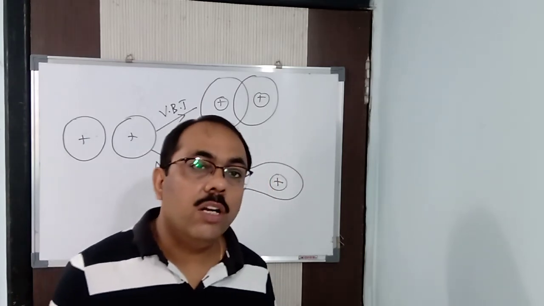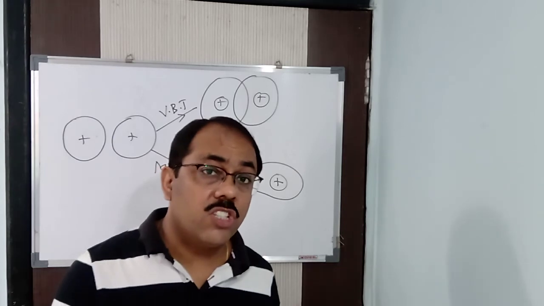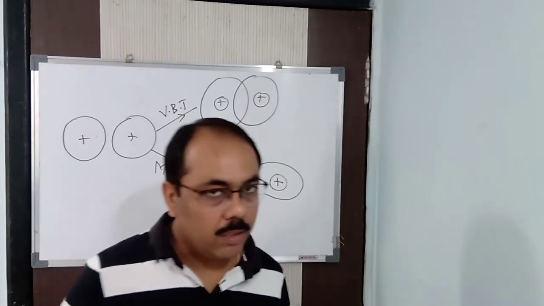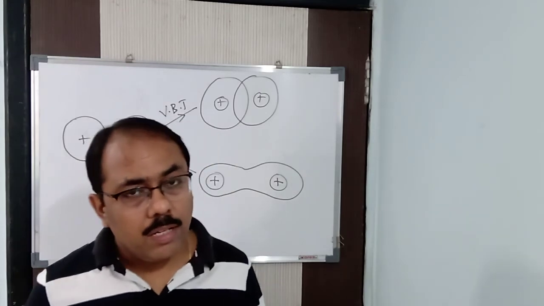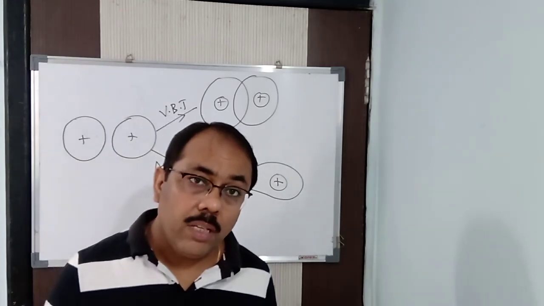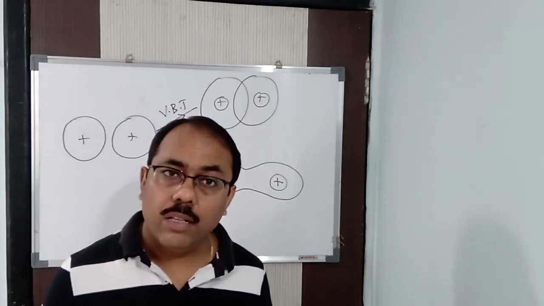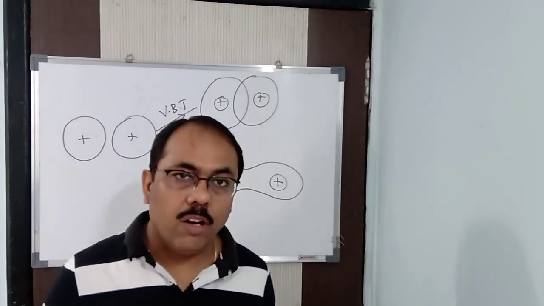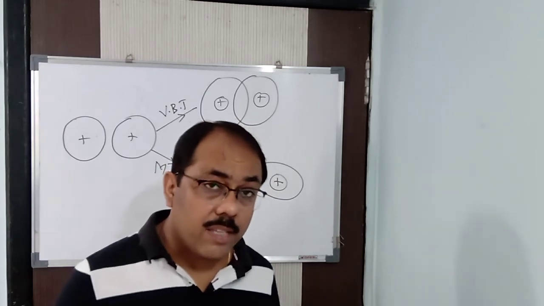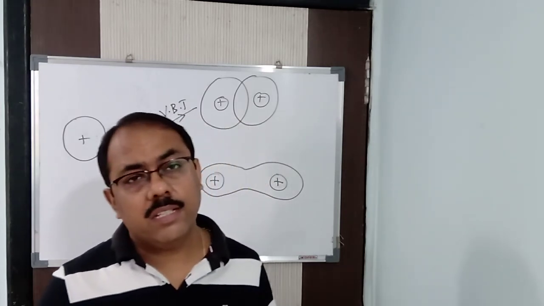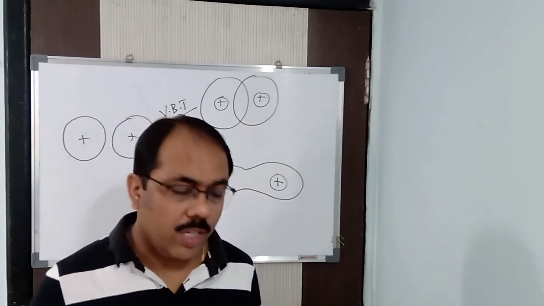And the shape of the molecular orbital depends upon the shape of the combining atomic orbitals. Definitely. The s subshell is spherical, the p subshell is dumbbell, so accordingly the molecular orbital will also be spherical and dumbbell. So the shape of the molecular orbital depends upon the shape of the combining atomic orbitals. Shape means it is in accordance with the VSEPR theory also.